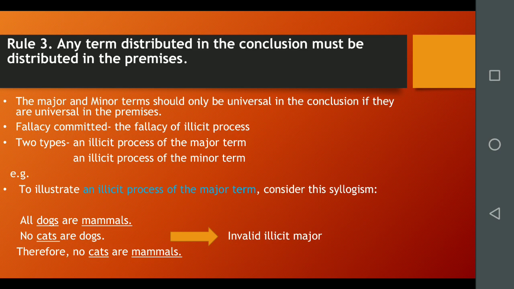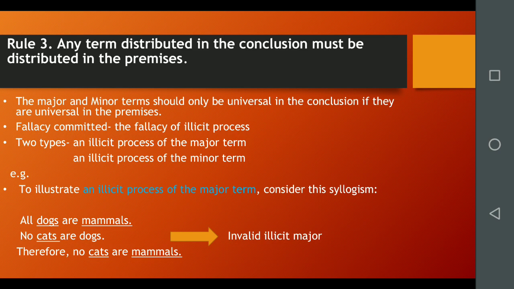To illustrate an example of illicit process of the major: all dogs are mammals. No cats are dogs, therefore no cats are mammals. It is invalid, illicit major. The reasoning is obviously bad, but where is the mistake?